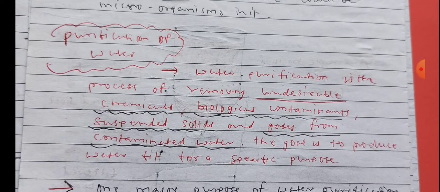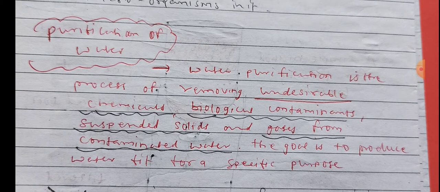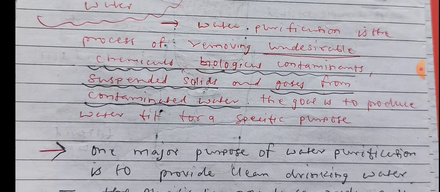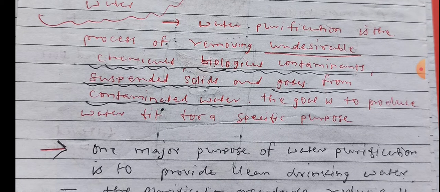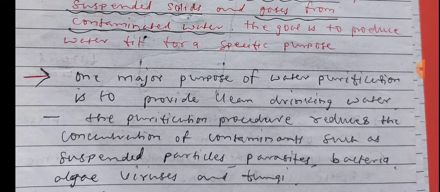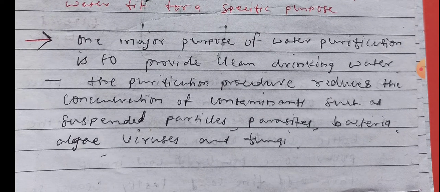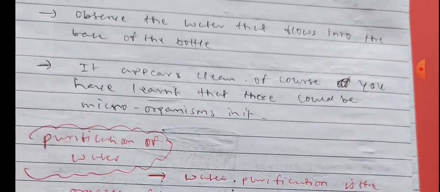Now I want to show some pictures. Again we see that purification of water means the process of removing the undesirable things: chemical and biological contaminants, suspended solids, and gases from contaminated water. The goal is to produce water fit for a specific purpose. One major purpose of water purification is to provide clean drinking water. The purification procedure reduces the concentration of contaminants such as suspended particles, parasites, bacteria, algae, viruses, and fungi.